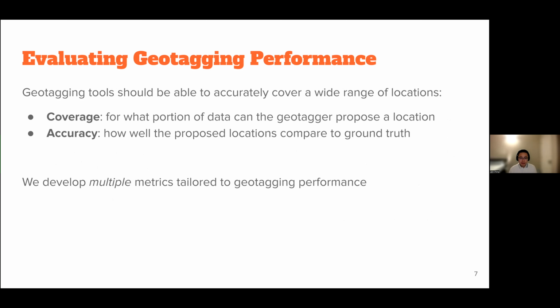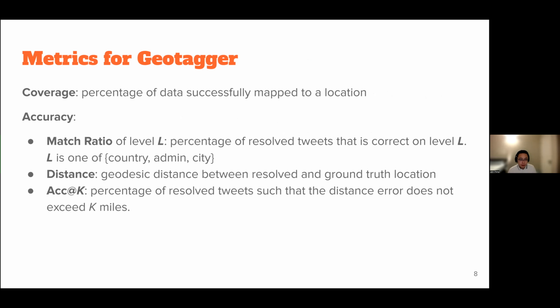Now for evaluating geotagging performance, we should care about two different things. First is coverage, which is for what portion of data the geotagger can propose a location. And second is accuracy, which is how well each proposed location compares to the ground truth. So essentially, we want the tool to be able to accurately cover a wide range of locations. Specifically, we build these different metrics for geotaggers. First is coverage, which measures the percentage of data that successfully maps to a single location.